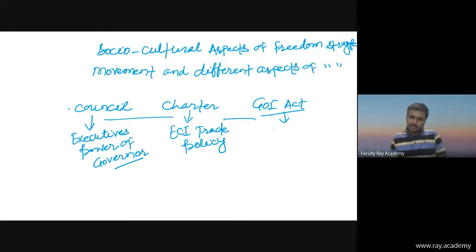So please keep in mind, this is related to constitution, or this is related to different provisions for administration. Okay, so this is the difference between Council Act, Charter Act, and Government of India Act. Okay, so is it clear?